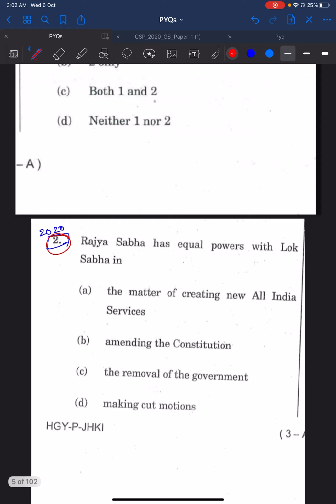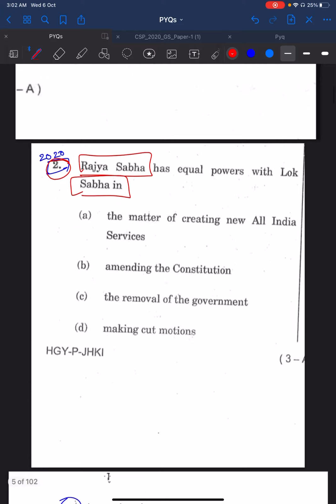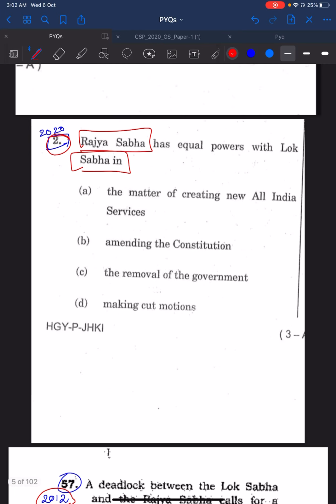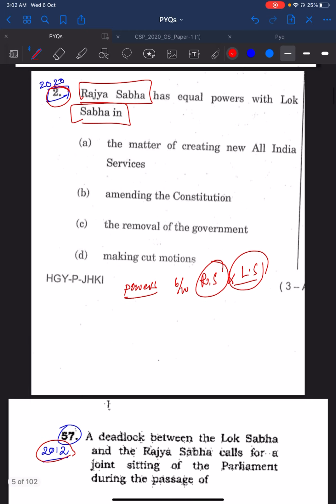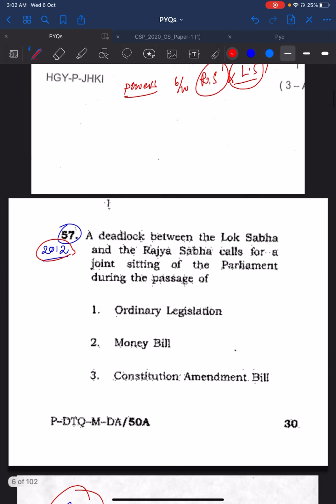The 2020 second question is about Rajya Sabha having equal powers with Lok Sabha. I will say that this is a question based on the powers of Rajya Sabha and Lok Sabha. Let's see the previous year question which can be connected to this 2020 second question. You see the 2012 57th question. All the question papers that I am referring to here are set A. So you can go and see set A, 2012, 57th question.